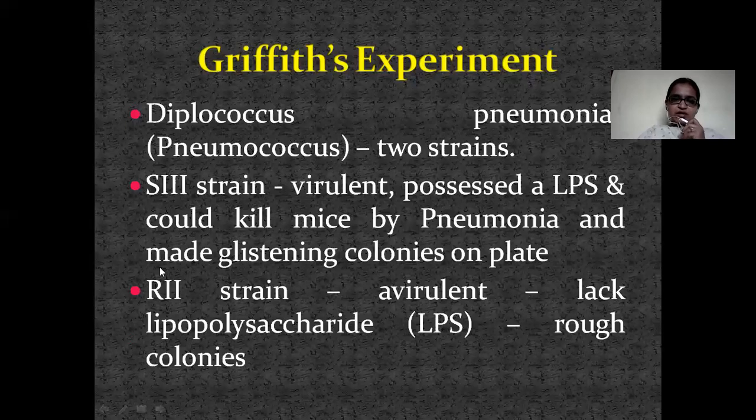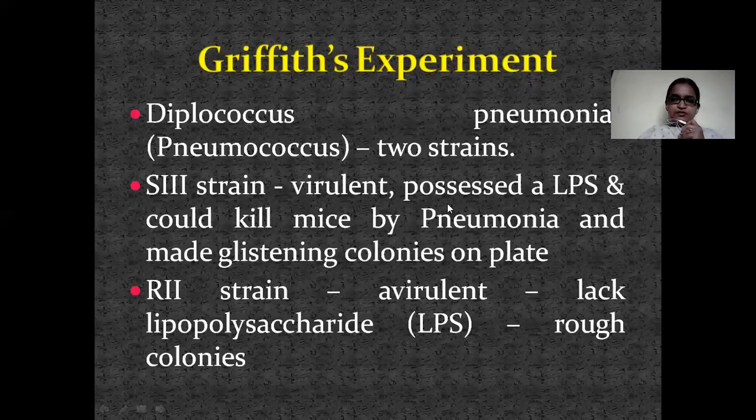S and R, right? The S3 strain is virulent, and it possessed a lipopolysaccharide membrane and could kill mice by pneumonia and made glistening colonies on plate. So here the S strain, first point, is virulent. Virulent means it is able to cause the disease in the mice.